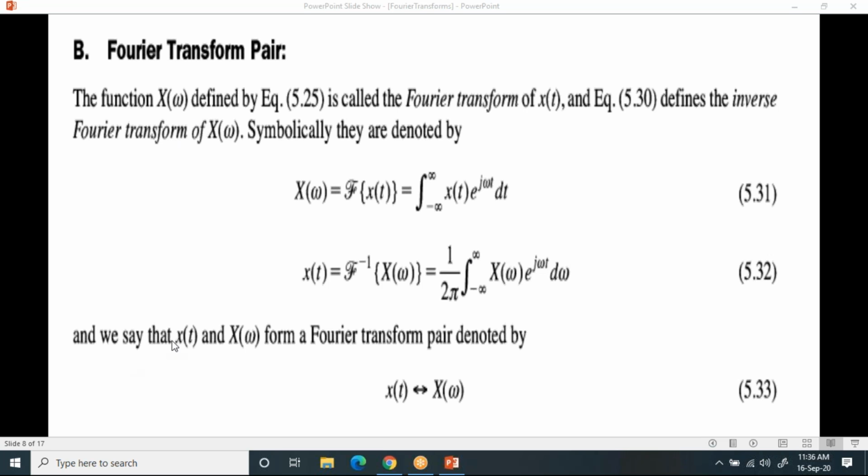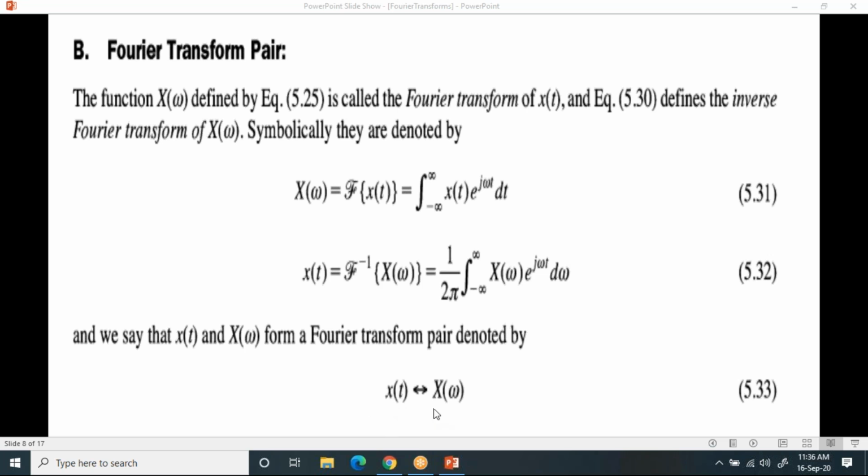So x of t and x of omega form a Fourier transform pair. Please try to understand. If I know x of t, I can get x of omega. If I know x of omega, I can get x of t. If it is x of t, you need to apply Fourier transform, then you'll get x of omega. If I know x of omega, then you need to apply inverse Fourier transform, then you'll get x of t. So x of omega and x of t form a Fourier transform pair.